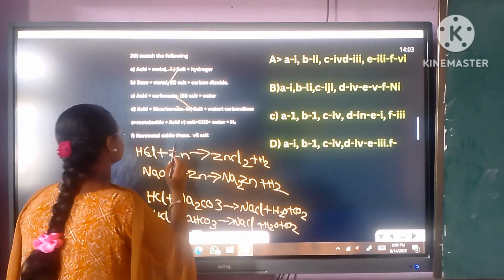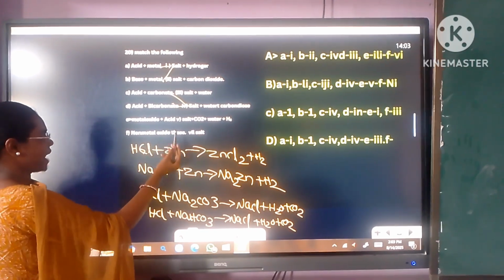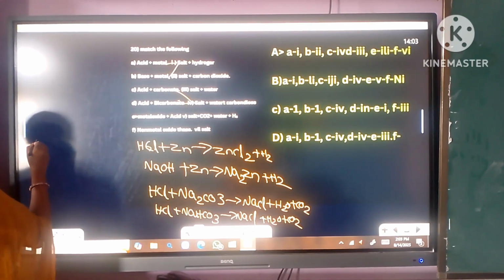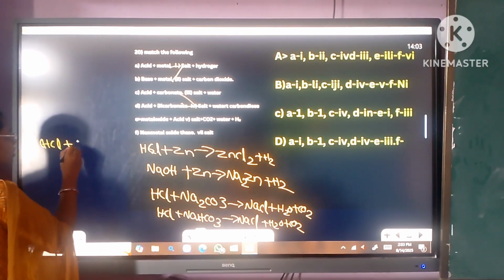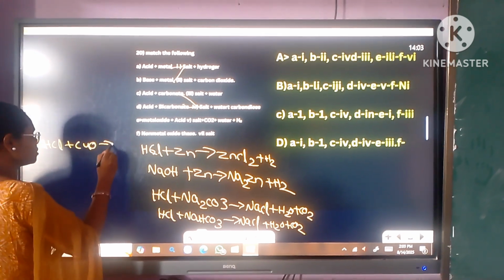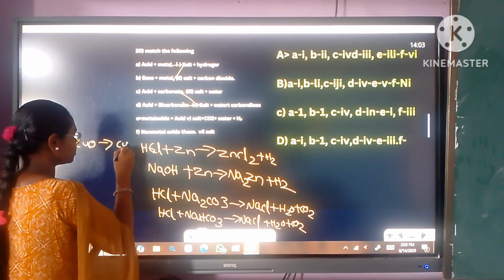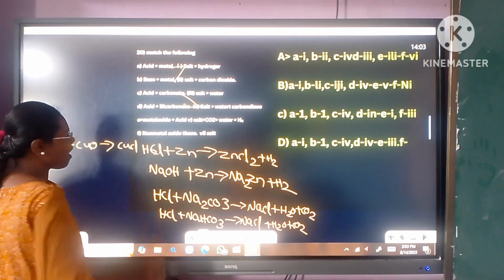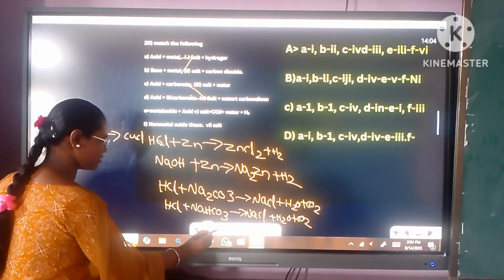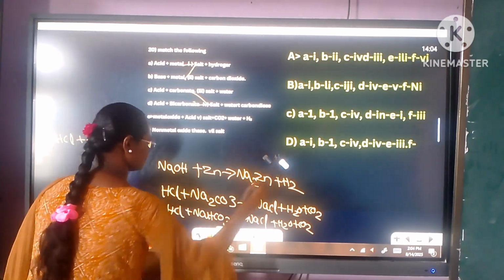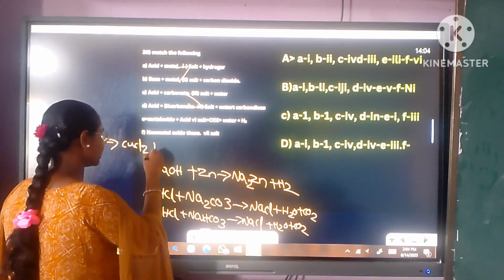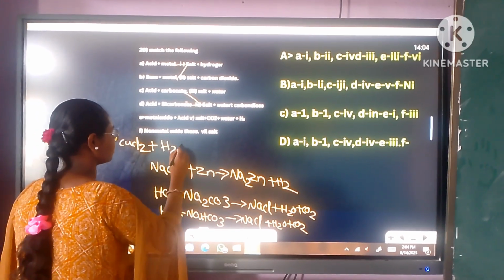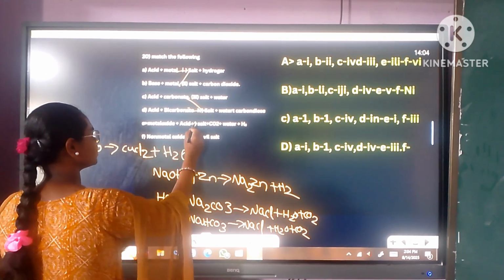So it is when metal oxide reacts with acid, it gives CuCl2 plus water. So it is this.